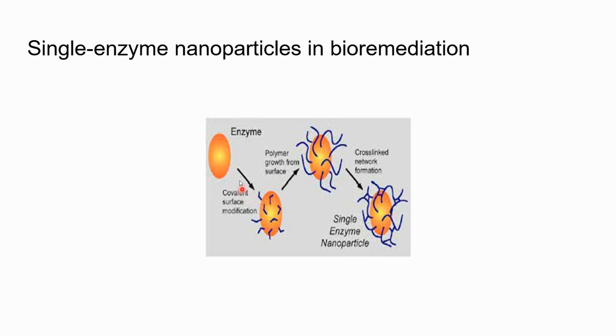For this reason, nanoparticles are used to increase the stability of such enzymes, and the most commonly used nanoparticles are magnetic iron nanoparticles. Here you can see these magnetic nanoparticles are added to the enzyme, and they form the cross-linking network, and then the single enzyme nanoparticle is there.